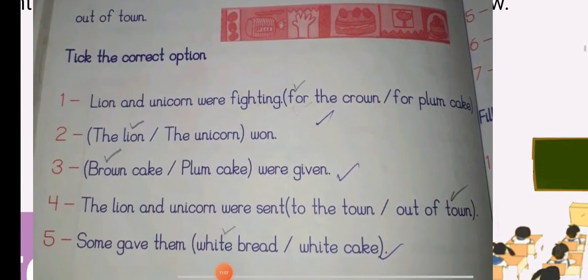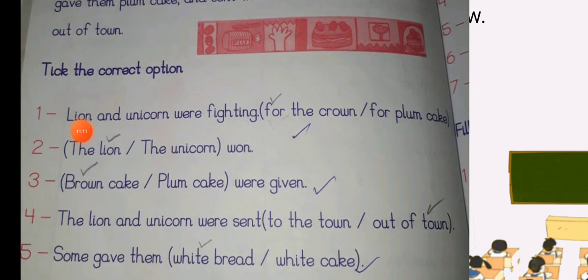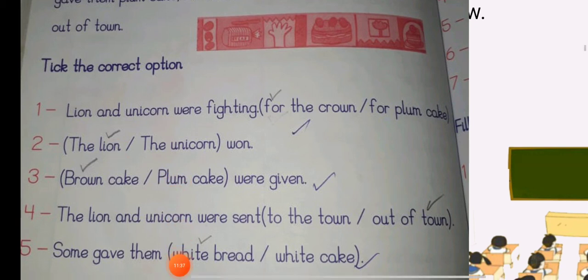So tick the correct option. Lion and unicorn were fighting for the crown or for plum cake? For the crown. So you'll put a tick over here. The lion, the unicorn won. So the lion won. So you will put a tick over here, because the lion hit the unicorn. So the lion basically has won.